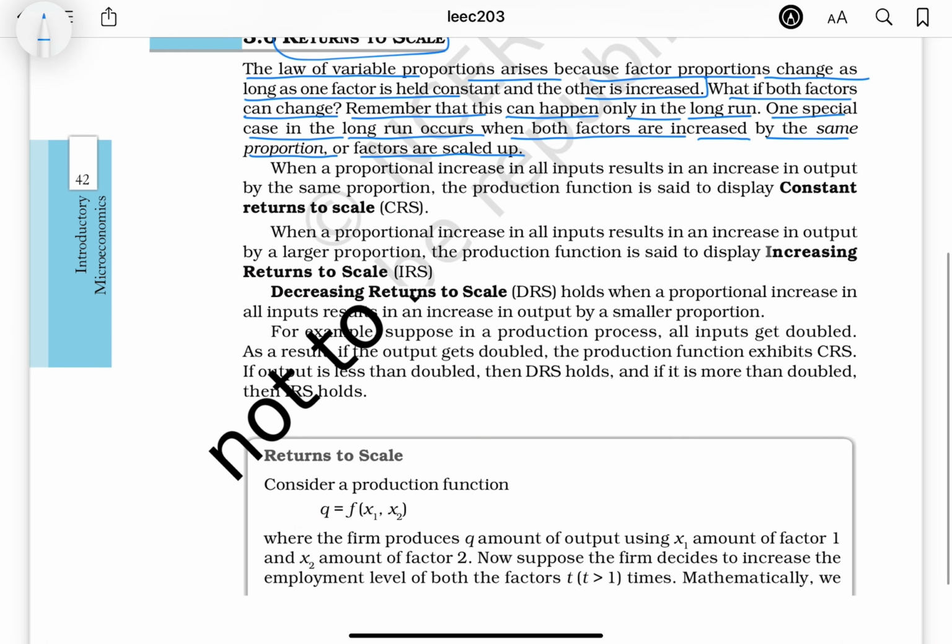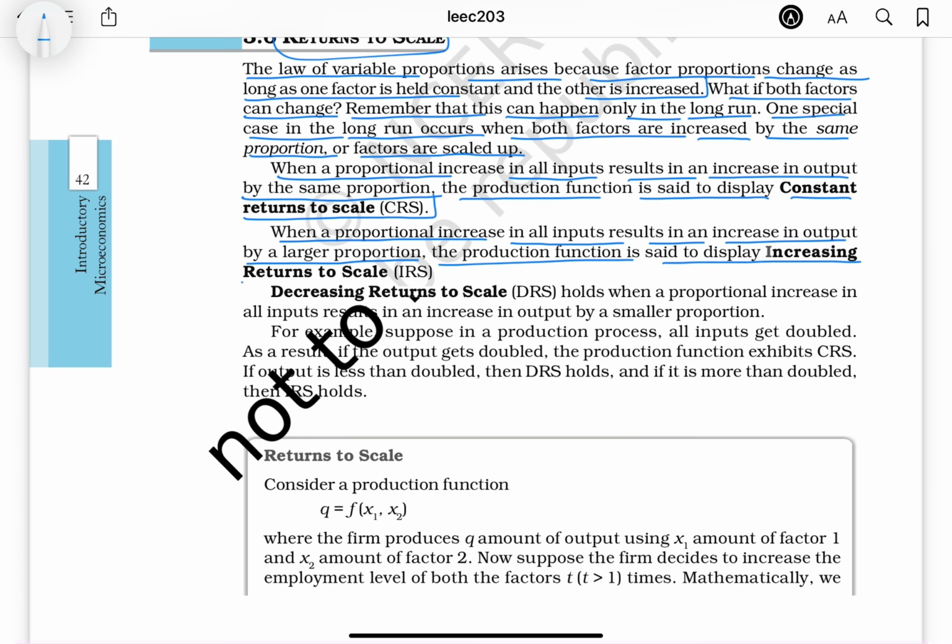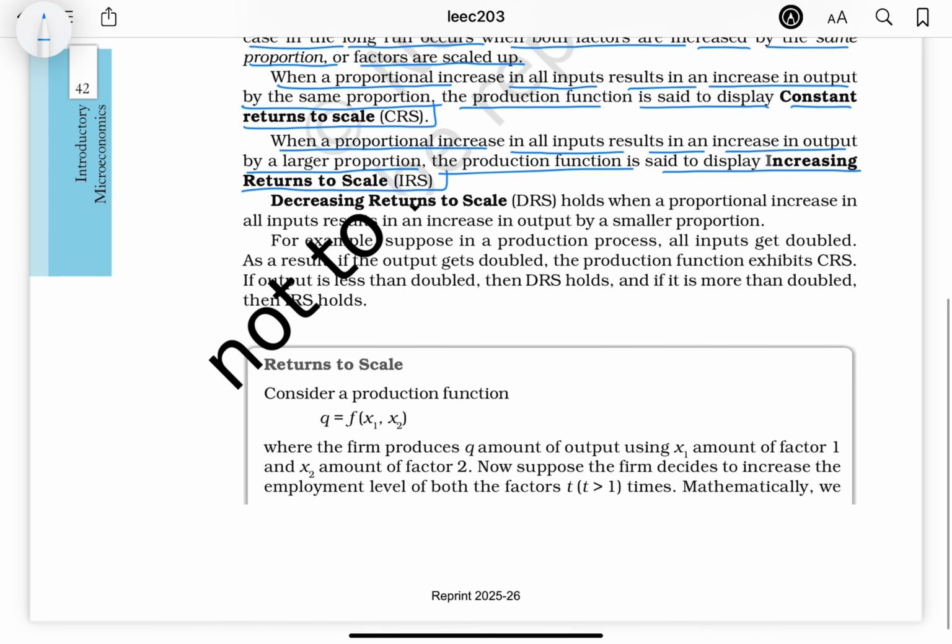When a proportional increase in all inputs results in an increase in output by the same proportion, the production function is said to display constant returns to scale (CRS). When a proportional increase in all inputs results in an increase in output by a larger proportion, the production function is said to display increasing returns to scale (IRS).